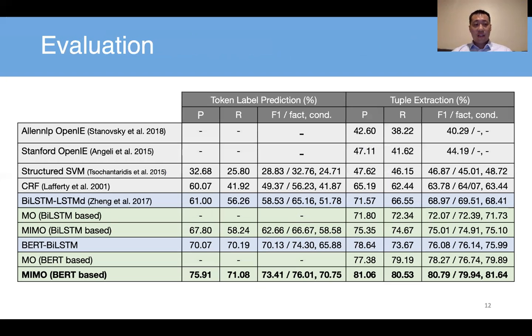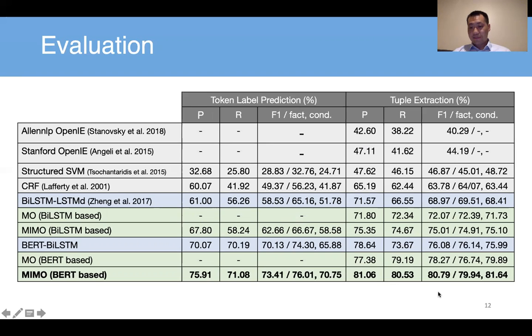Okay, we evaluate the performance on the data we have. You can see here this MIMO framework, which is short for multi-input, multi-output. It can improve the performance, right? Let's take a few seconds to look at this table. It shows how accurately it predicts the labels of the tokens, and how accurately we can extract the tuples.